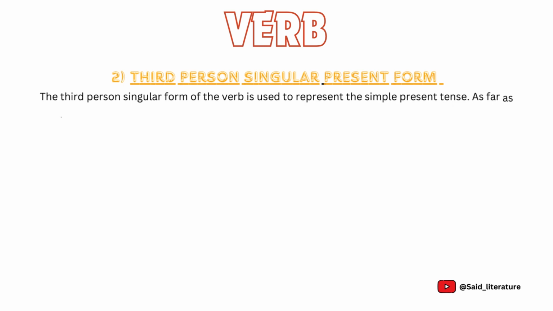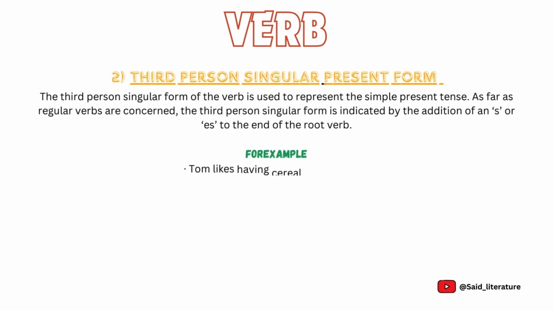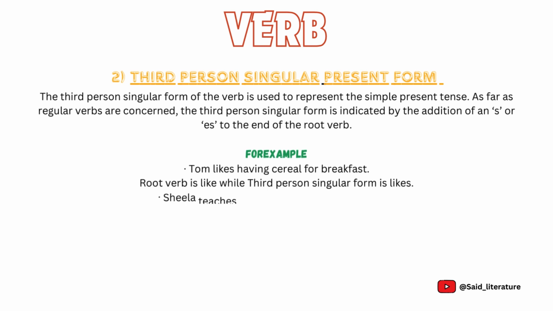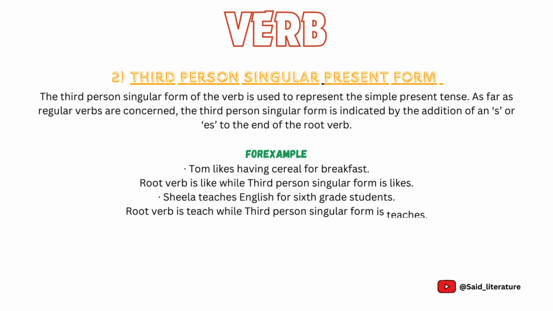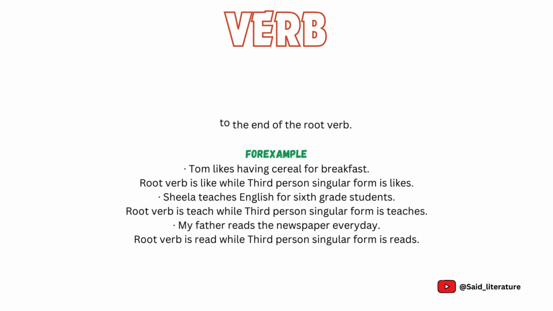The third-person singular form of the verb is used to represent the simple present tense. As far as regular verbs are concerned, the third-person singular form is indicated by the addition of an s or es to the end of the root verb. For example, Tom likes having cereal for breakfast. Root verb is like while third-person singular form is likes. Sheila teaches English for 6th grade students. Root verb is teach while third-person singular form is teaches. My father reads the newspaper every day. Root verb is read while third-person singular form is reads.